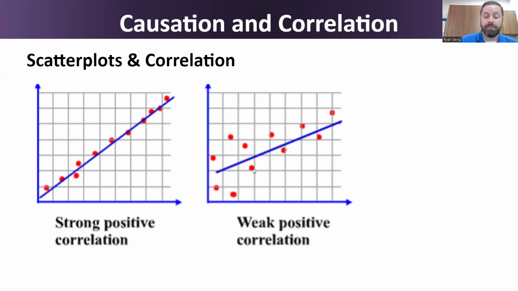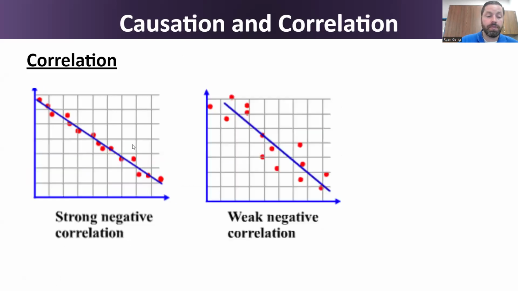The next example is a weak positive correlation. The dots are not close to the line. However, as one event goes up, the other event goes up, which makes it a positive correlation. So together, it's a weak positive correlation.